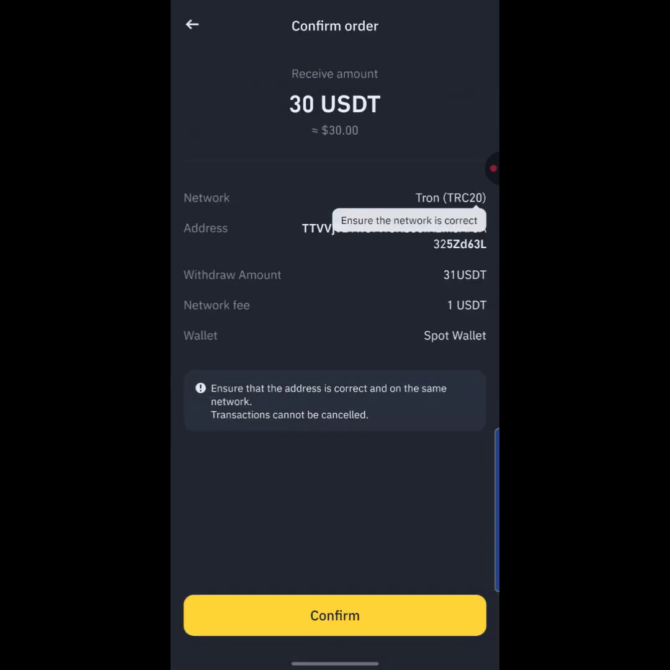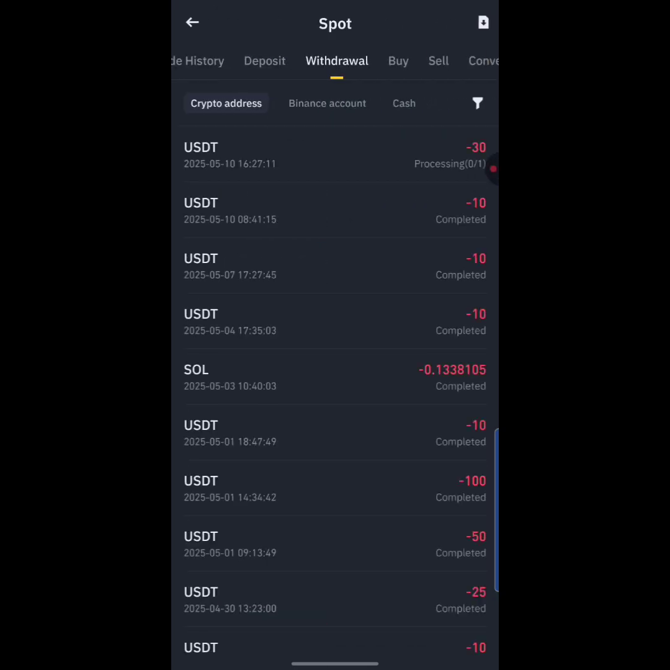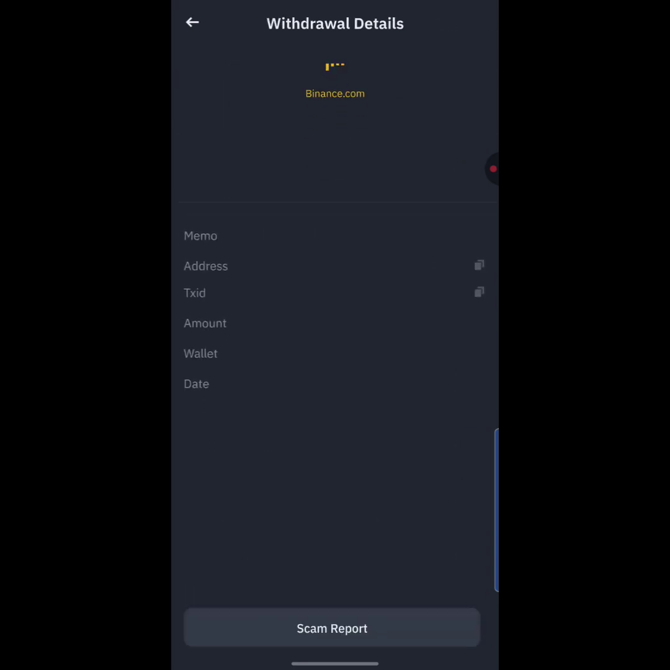So let's give this some time. I'm going to hit on confirm. Okay, guys, so the withdrawal has been successful. As you can see, it says withdrawal processing 31 USDT. So down below here that says view history, I'm going to hit on it, guys. Okay, so let's see how this goes. As you can see, it's currently processing right now. So let's give this some time, guys.